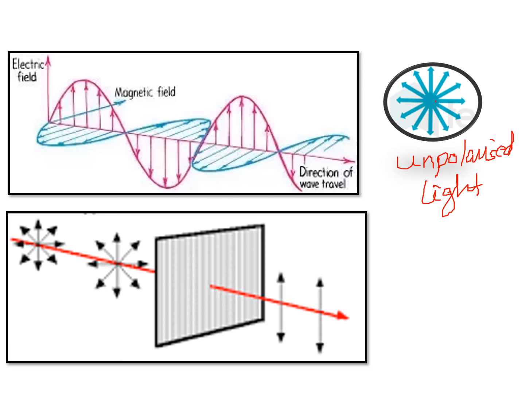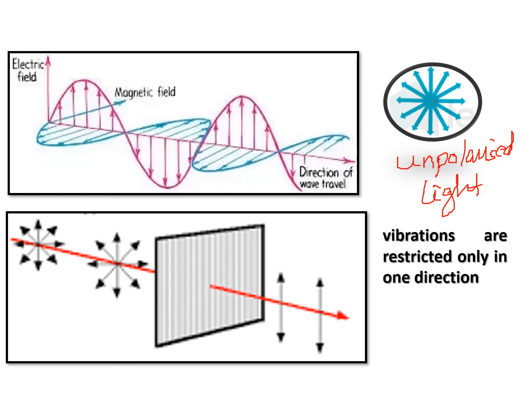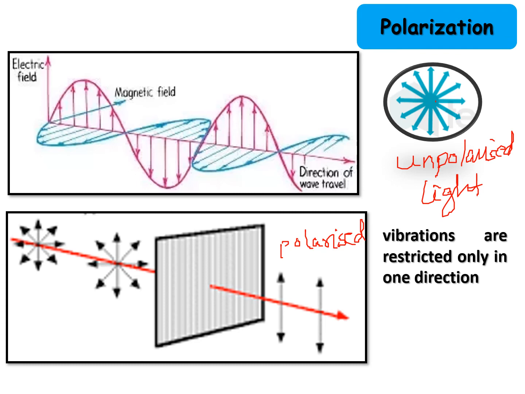All other vibrations of the electric field are stopped here. Whatever gets transmitted, we say the vibrations are restricted only in one direction, and this is how we get polarized light, and this is known as polarization, right? Hope you have understood this.